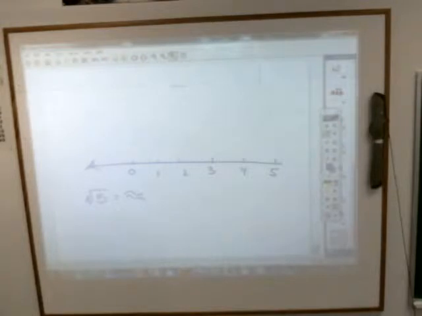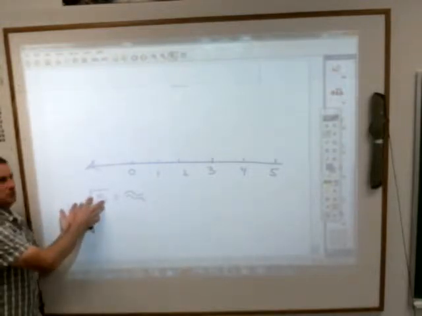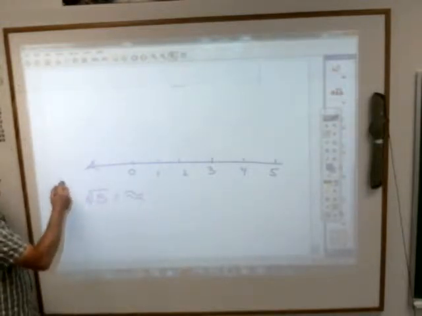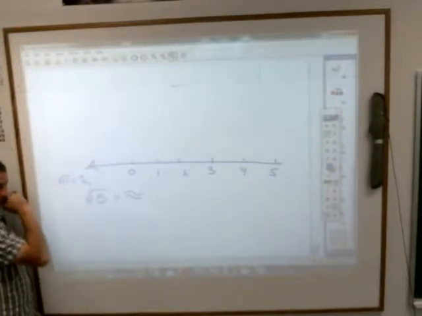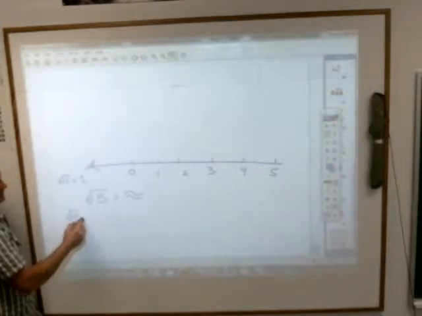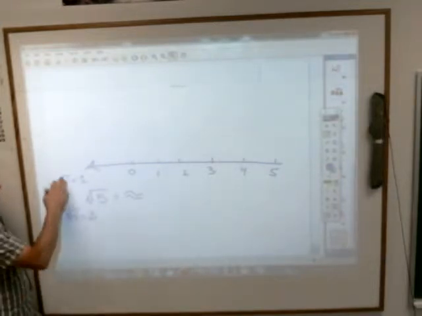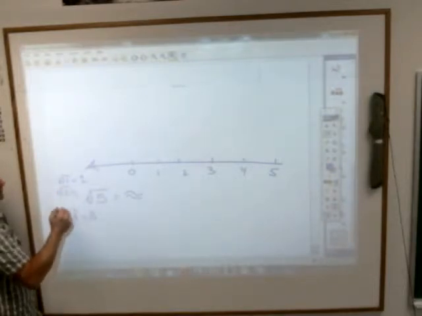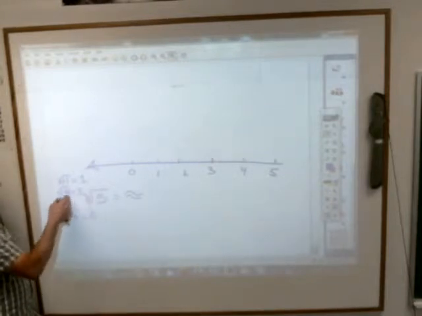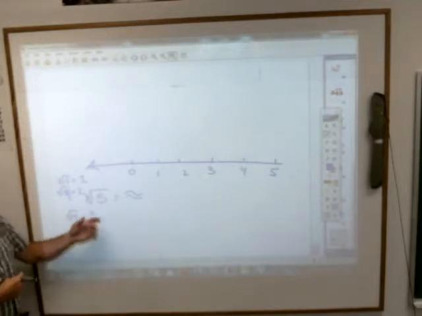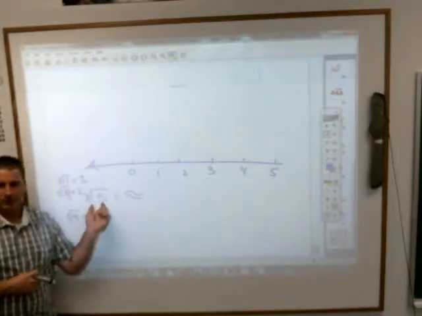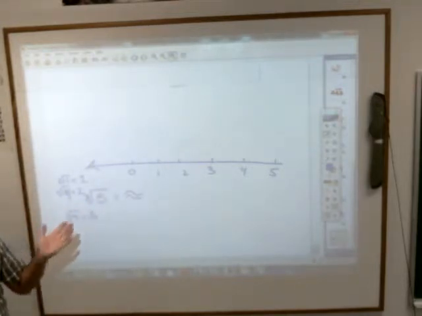To give you an idea, think about square roots that you do know. Well, we know what the square root of 1 is, right? Square root of 1 is 1, correct? We know the square root of 9 is 3. Are there any square roots in between that? The square root of 4 is 2. The square root of 5 falls somewhere between the square root of 4 and the square root of 9. So a good guess for what the square root of 5 is going to be, Taylor?